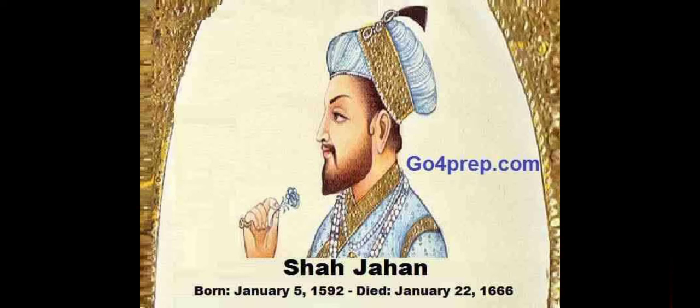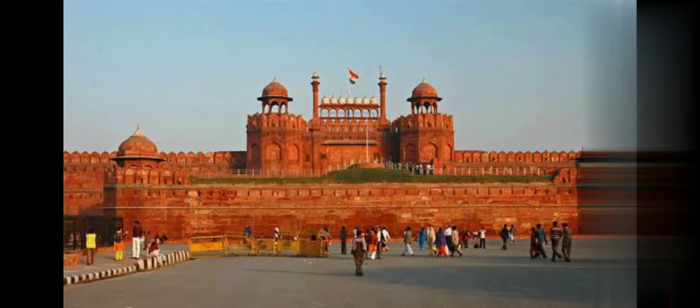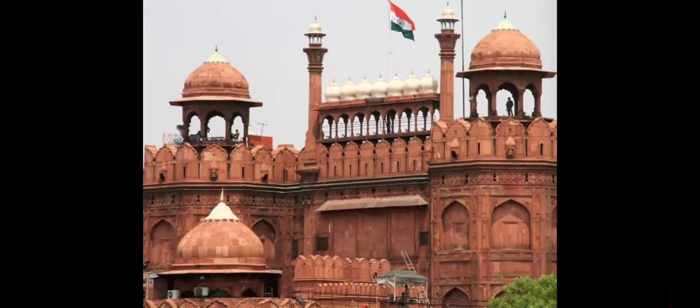And Shah Jahan was a great lover of learning and art, especially painting and architectural buildings. And just like his father, Shah Jahan was also very fond of beautiful things. Some of the beautiful buildings built by Shah Jahan during his rule were the Red Fort in Delhi. And at the Red Fort, our Prime Minister hoists the flag on 15th August. This is the Red Fort.